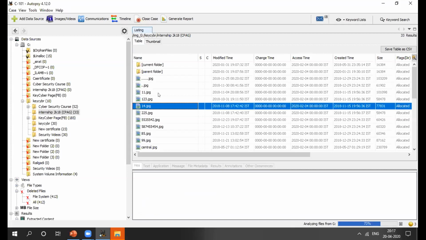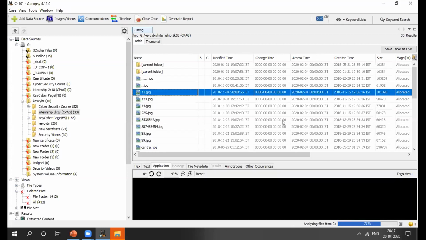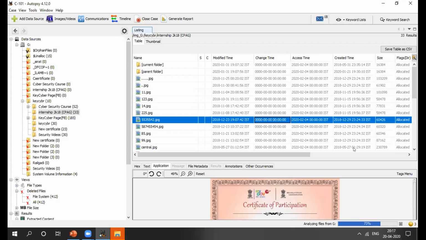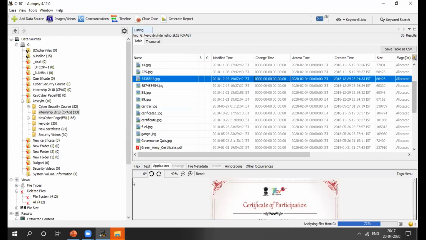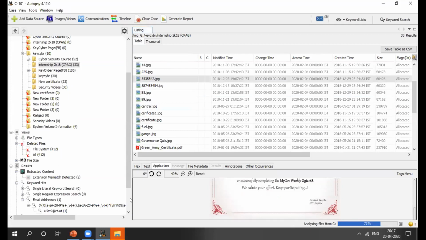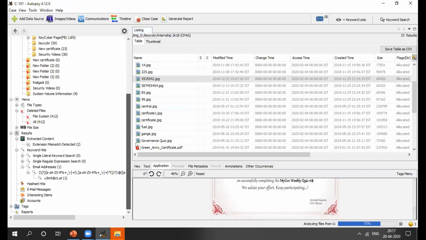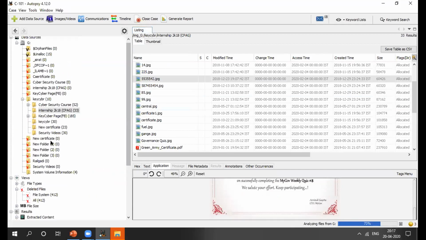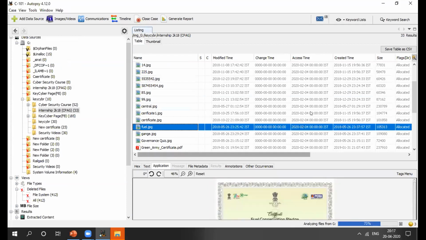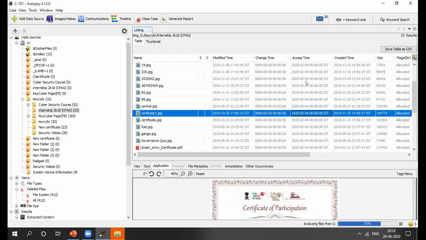There will be some images. You can see here at the bottom, there are some certificates of mine. You can see all my deleted files, my email address, whatever. Then some videos also, some new folders, images. Okay, these are my deleted extracted files, right?